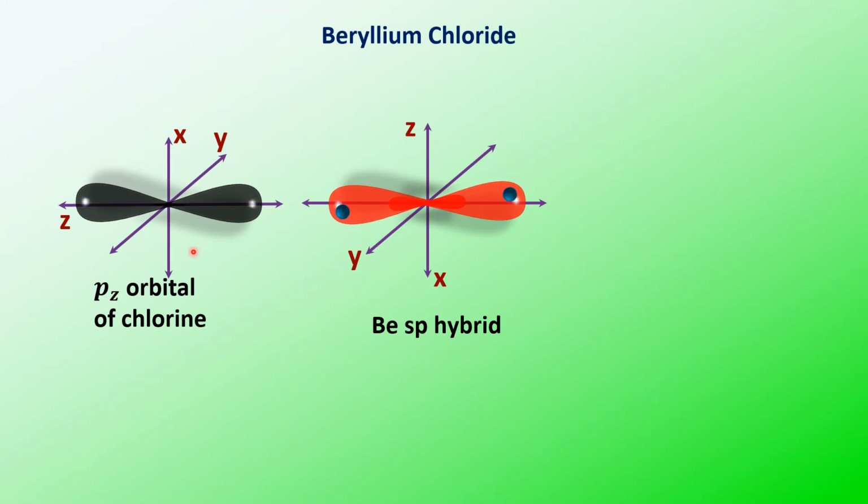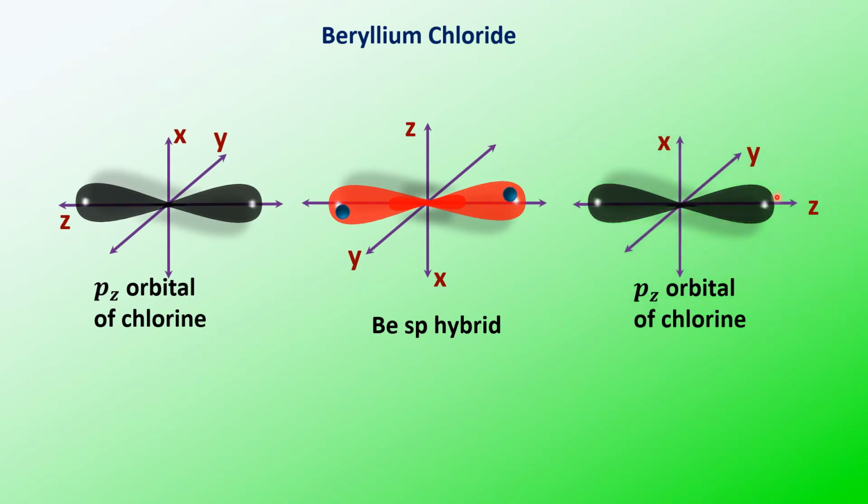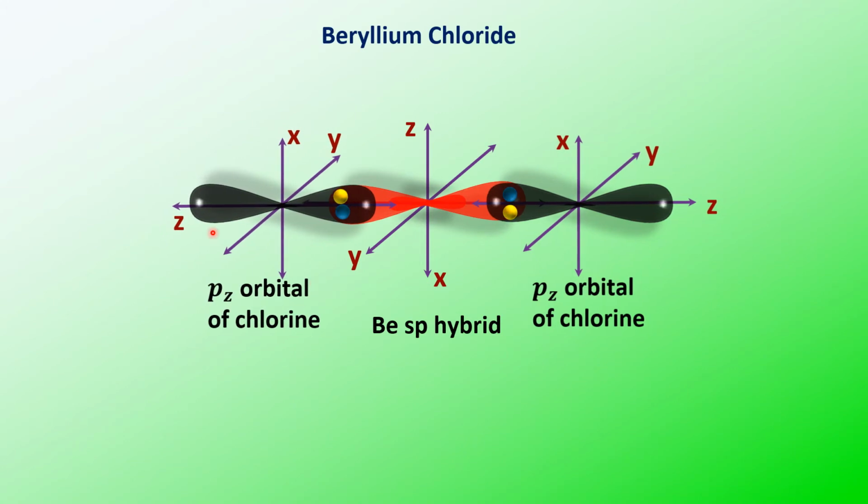This is one of the pz orbitals of chlorine, and this is another pz orbital of another chlorine, which are having unpaired electrons. These two orbitals overlap with the sp hybrid orbital along the internuclear axis. So along the internuclear axis, if they overlap, this leads to a bond called a sigma bond, which is a strong bond. And the angle between chlorine, beryllium and chlorine is 180 degrees.